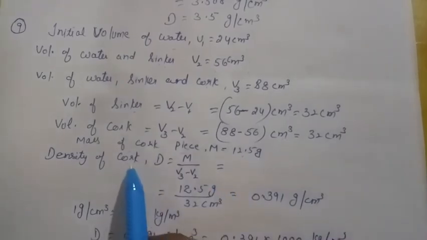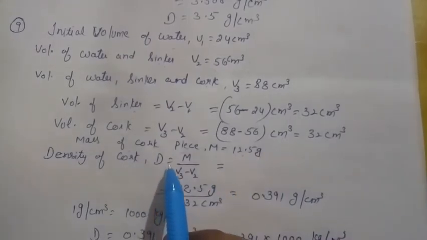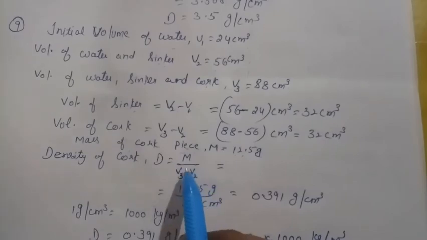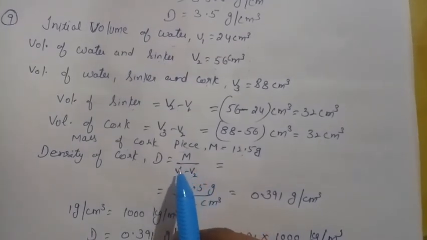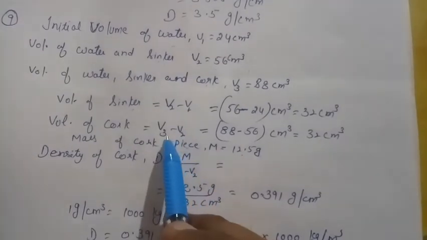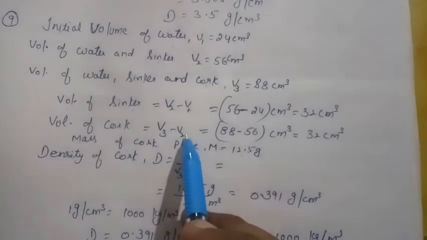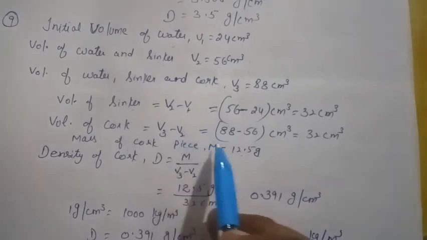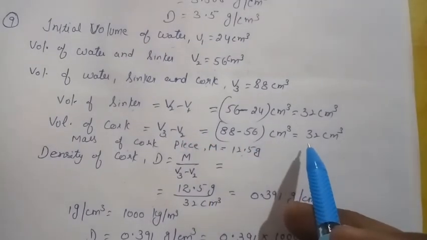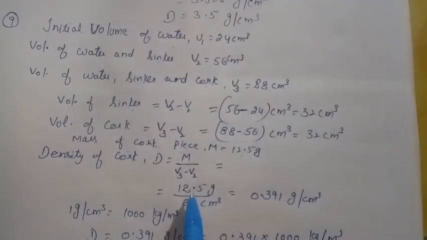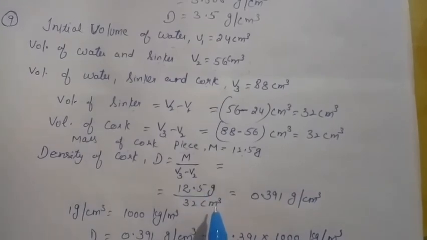So density of cork, as we know the formula is simple, density equals mass per unit volume, but we have to write here the volume of the cork which we found, V3 minus V2. So from this, the sinker's volume was subtracted, and the remaining volume is the volume of the cork. So 12.5 gram divided by 32 centimeter cube.